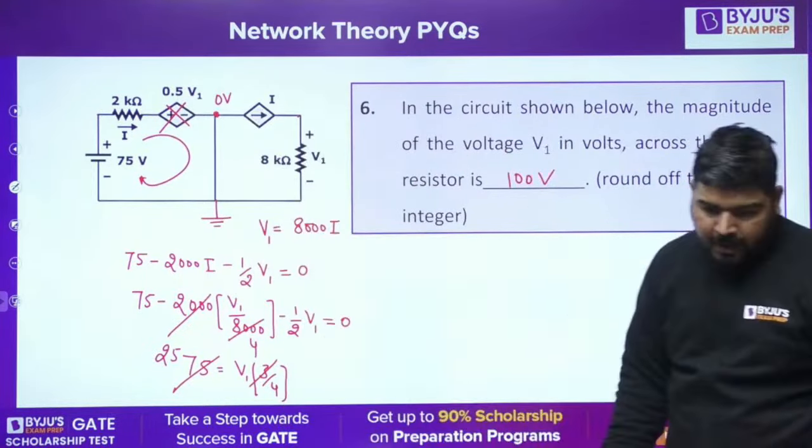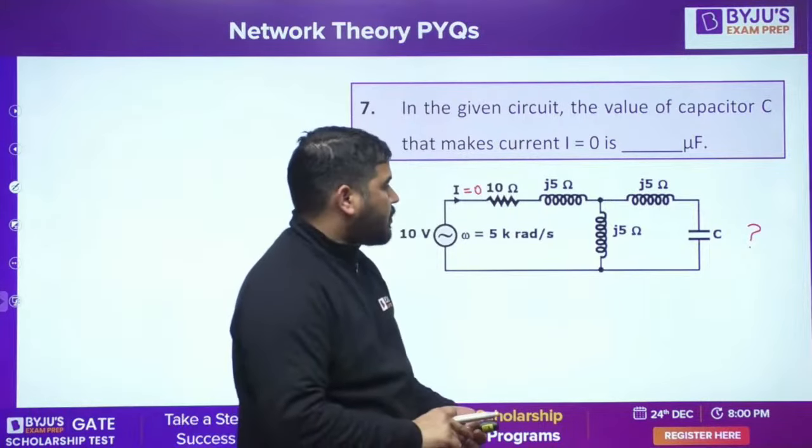So I think this was an easy question. Now let's proceed with the next question. In the given circuit, find the value of the capacitor that makes I equal to 0. I need to calculate this capacitor so that this current is 0. Tell me guys, how to solve this question?